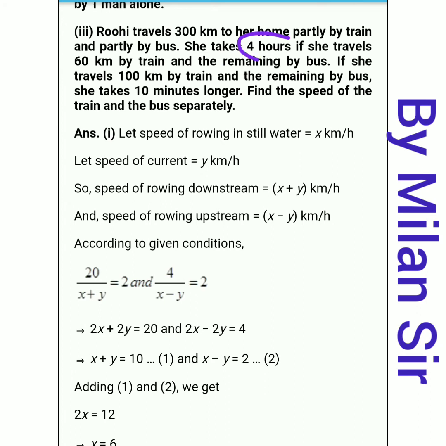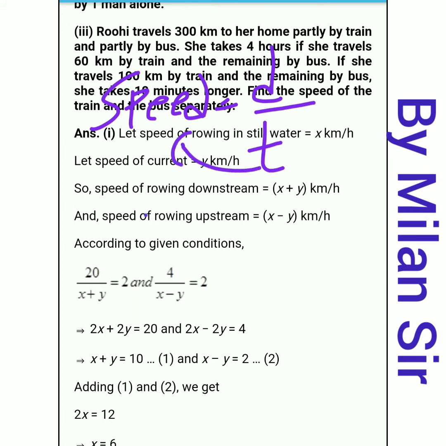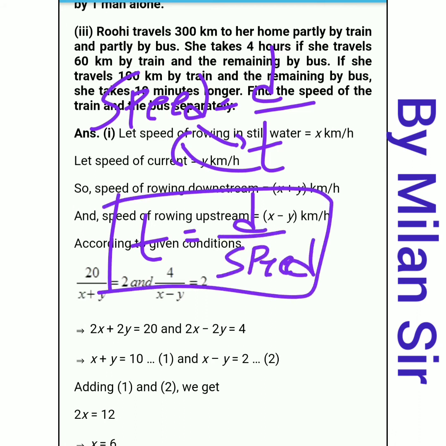One more thing, here time is given, right? Total time is given. So here we just form our equation in terms of time. Now what is the formula of time? First of all, speed is equals to distance upon time. Now transfer this time to the left hand side and speed to the right hand side. So time is equals to distance upon speed.